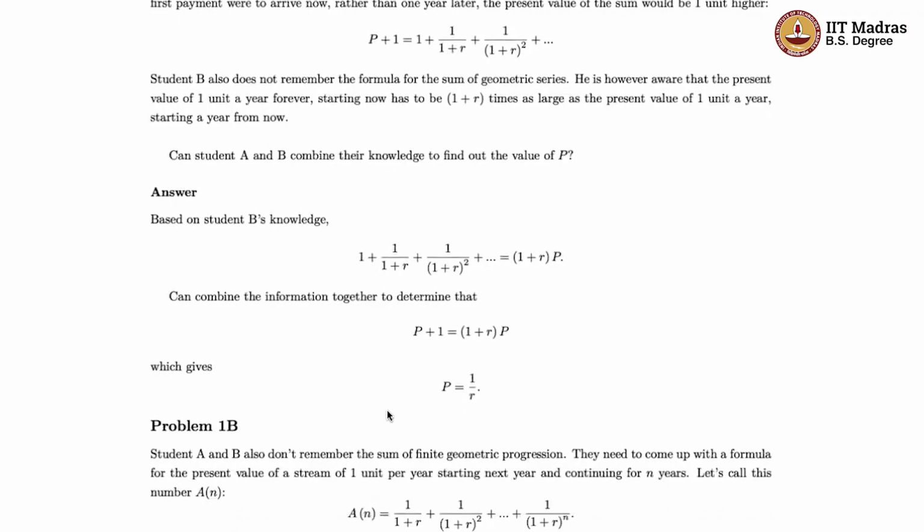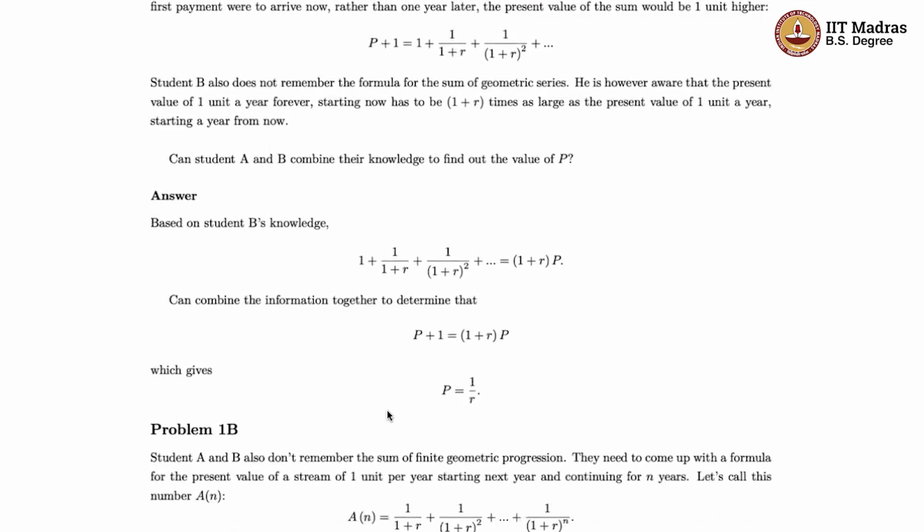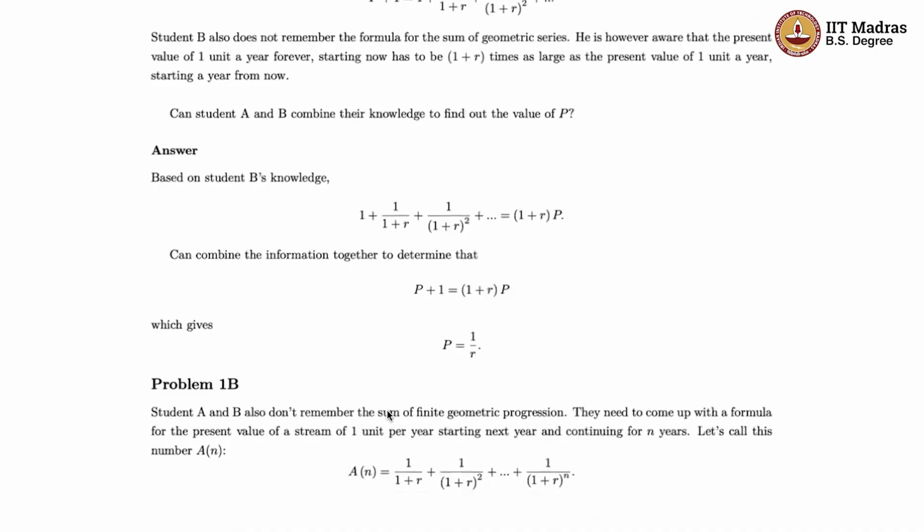Let's look at, can we do something similar for deriving the formula for annuities, right? So now they are again back together, A and B, and they don't remember how to sum up finite GP series as well, right? So last time they didn't know how to sum up infinite GP series. Now they don't even know how to sum up finite GP series. So they need to come up with a formula for annuity, right? And they understand the concept of annuity, right? So they understand that what they want is to figure out the present value of a stream of 1 unit per year starting next year and continuing for n years, right?